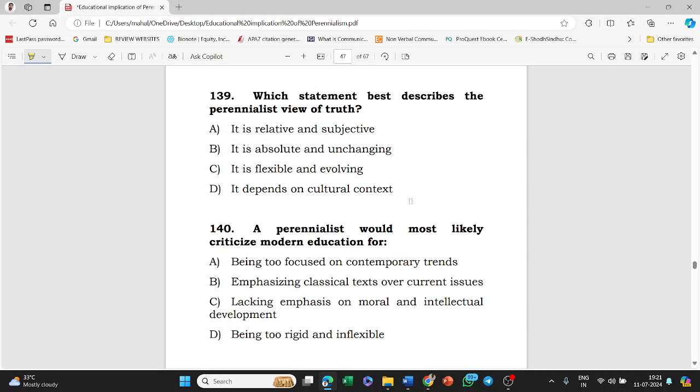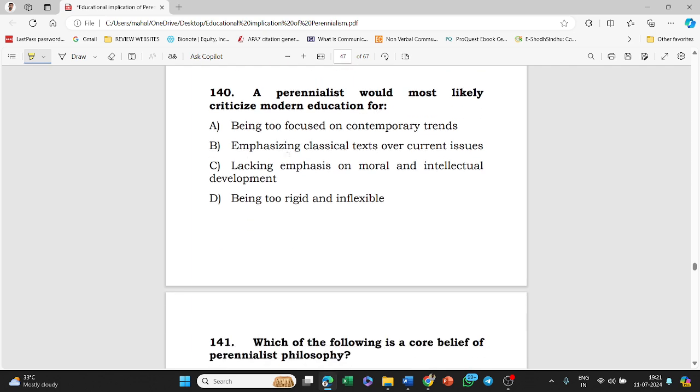Next, which statement best describes the perennialist view of truth? Truth is relative and subjective. Truth is absolute and unchanging. Truth is flexible and evolving. Truth depends on cultural context. Answer of this question is option B, that is it is absolute and unchanging. This is the answer of this question.